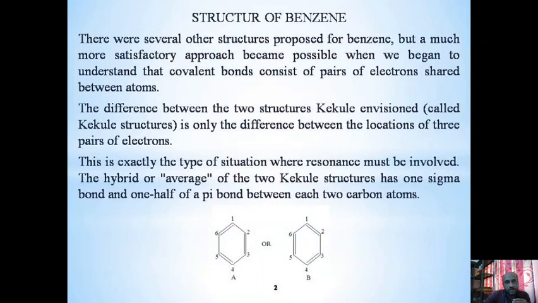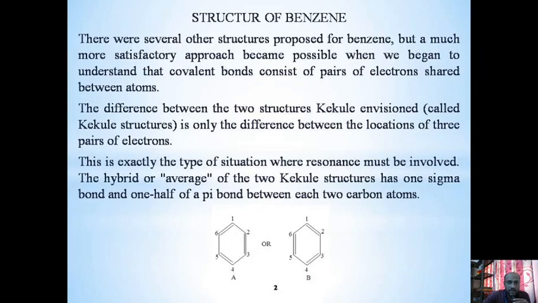So there were several other structures proposed for benzene, but a much more satisfactory approach became possible when we began to understand that a covalent bond consists of a pair of electrons shared between the atoms. The difference between the two structures, called the Kekulé structures, is only the difference in the location of the three pairs of electrons.